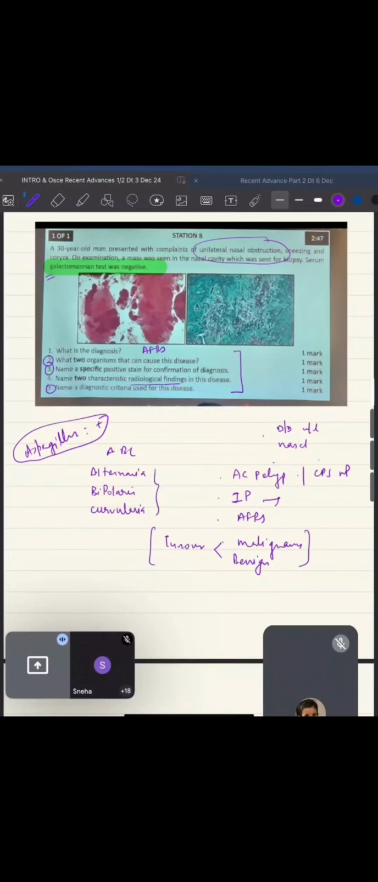Spelling, have a look once. I don't think... it's written correctly. Okay. So this you can remember.